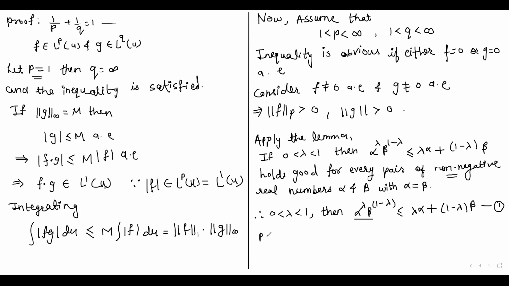Now here we put lambda equals 1 by p. And as p is greater than 1, this implies that lambda is less than 1. Therefore, as 1 by q will be 1 minus 1 by p, this implies that 1 by q is equal to 1 minus lambda, since 1 by p is lambda. Now putting this value of lambda and 1 minus lambda in equation 1, we get